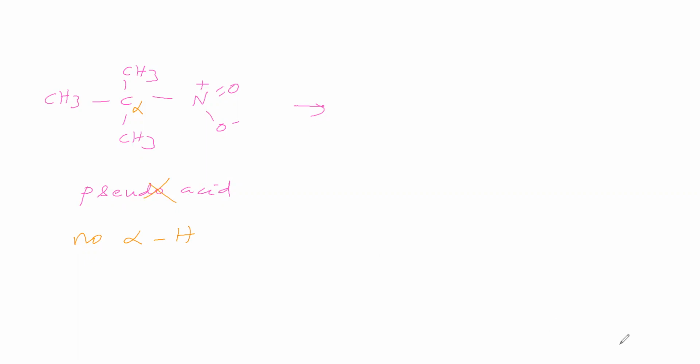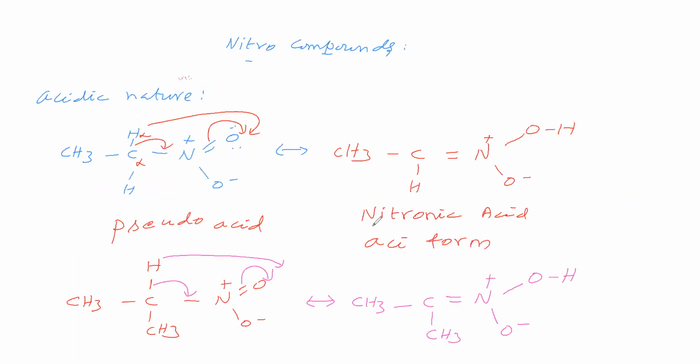Therefore, in nitro compounds, acid form is possible only if the alpha carbon has hydrogen. If the alpha carbon has hydrogen, then only we can say acid form is possible, otherwise no.